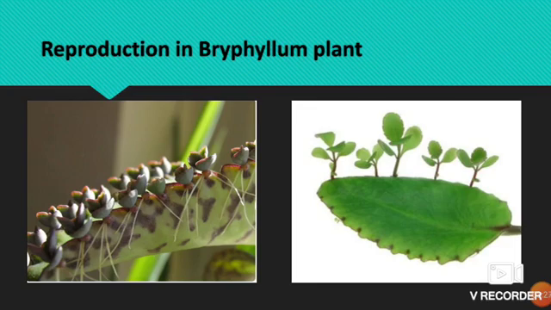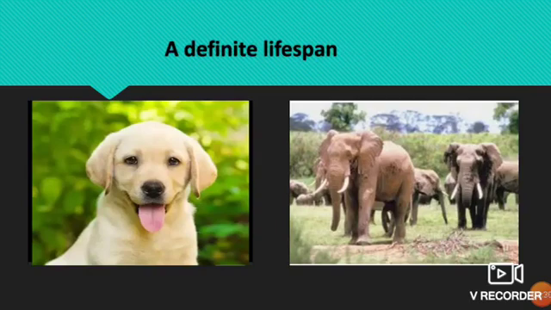Now let's go to the next characteristic, that is a definite lifespan. At a certain stage of life, living things become capable of reproduction. After the reproduction stage, their organs become weak and still later their life comes to an end. In other words, living things die. So death occurs in all living things.